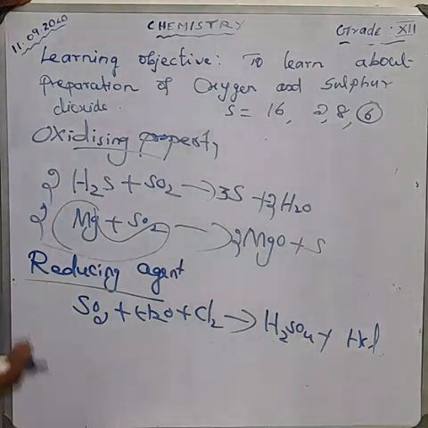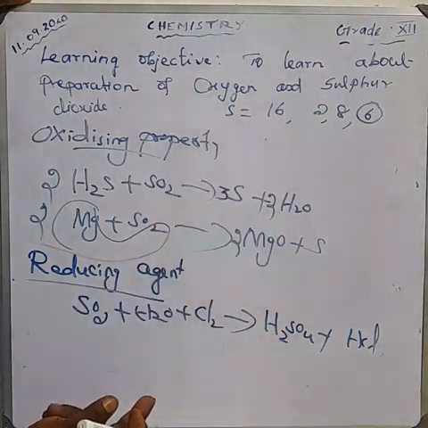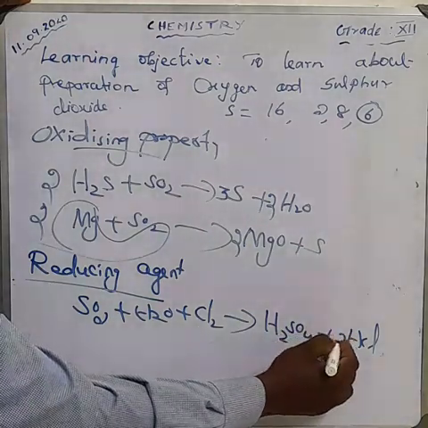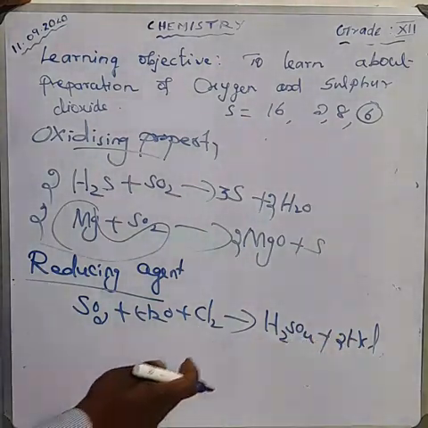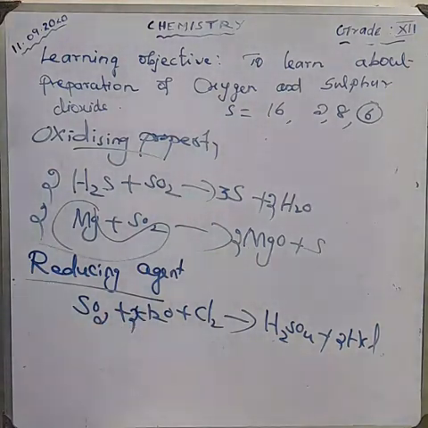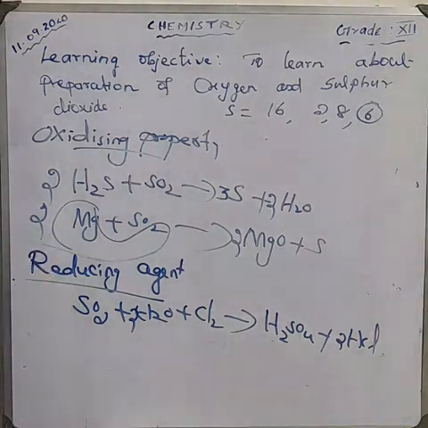What's the important point here? It reduces chlorine to hydrochloric acid. How can you balance the equation? Here we have 2 chlorine, so make it 2 here. How many hydrogen are there? 2 plus 2, so make it 2 at 2. Now the equation is balanced.